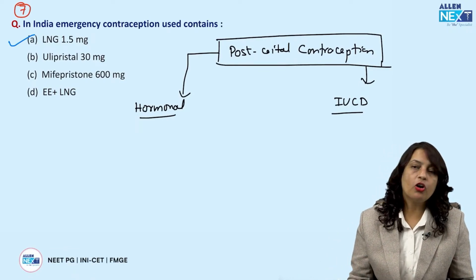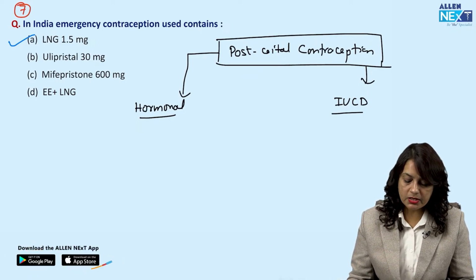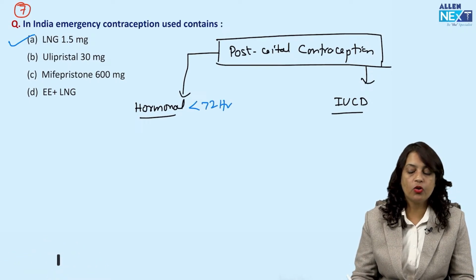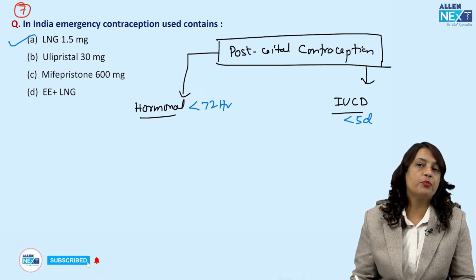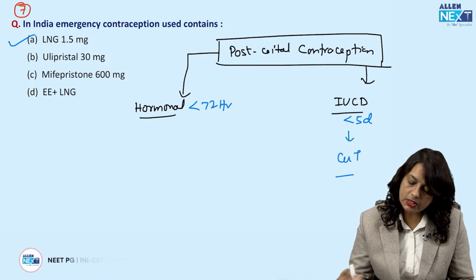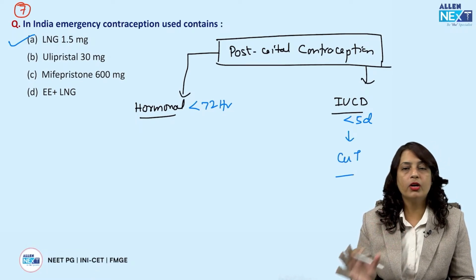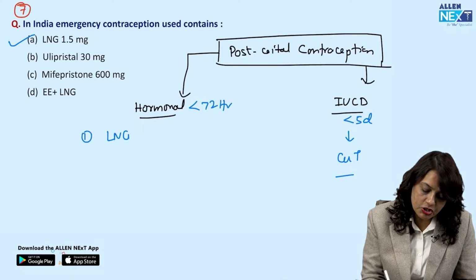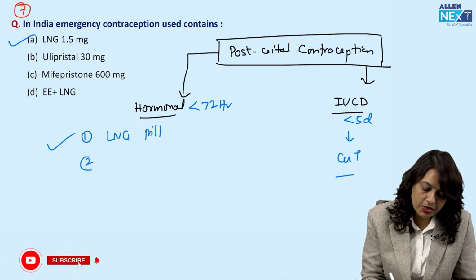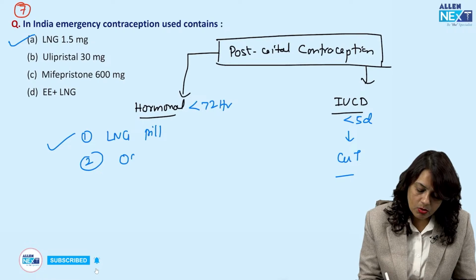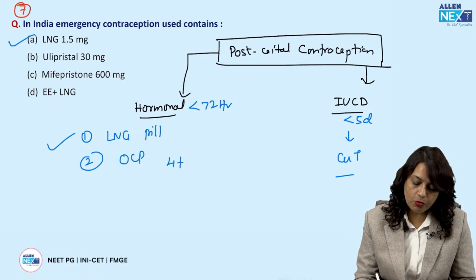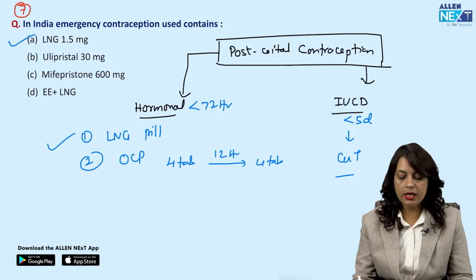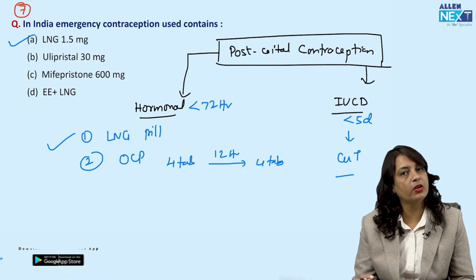Now, if you talk about postcoital contraception, which means emergency contraception, it is hormonal, that is to be given within 72 hours of unprotected coitus, or within 5 days of unprotected coitus. Among the IUCD, it is copper T. Mirena or hormone-releasing IUCD is not an emergency contraceptive. Among the hormonal, it is the LNG pill, which is best and preferred. Number 2 is oral contraceptive pills, which is to be given 4 tablets, then after a gap of 12 hours, 4 tablets. It can be any OCPs, Mala-D, Malayan, Novilon, Familon, etc.